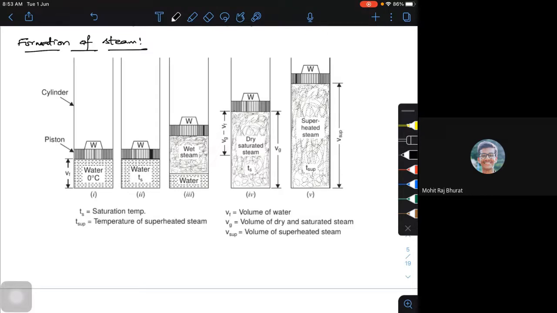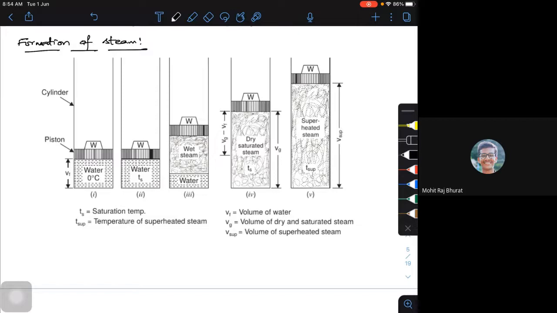Once the saturation temperature is reached, if I still add more heat, part of the water gets converted to steam and its volume increases. So the volume change happens after reaching the saturation temperature. Till then, the volume of the water remains the same.